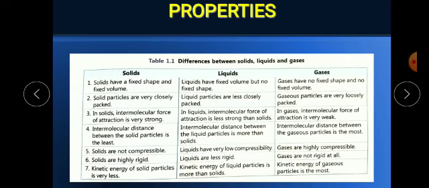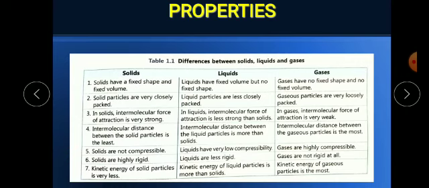All right, second point: the particles of solids are very closely packed, as I explained earlier. But in liquids, the particles are less closely packed, whereas in gases they are very loosely packed, so they can easily diffuse here and there. Now in solids, intermolecular force of attraction is very strong. I have explained that the intermolecular force of attraction between the molecules is very strong in solids. That's why they have a fixed shape and can remain at one place.